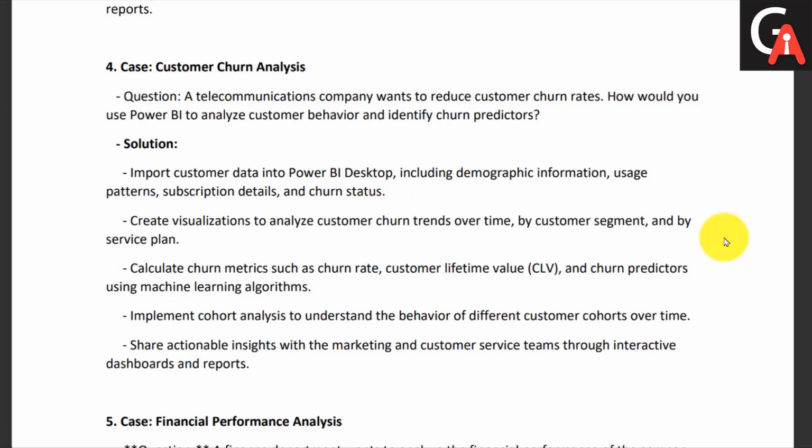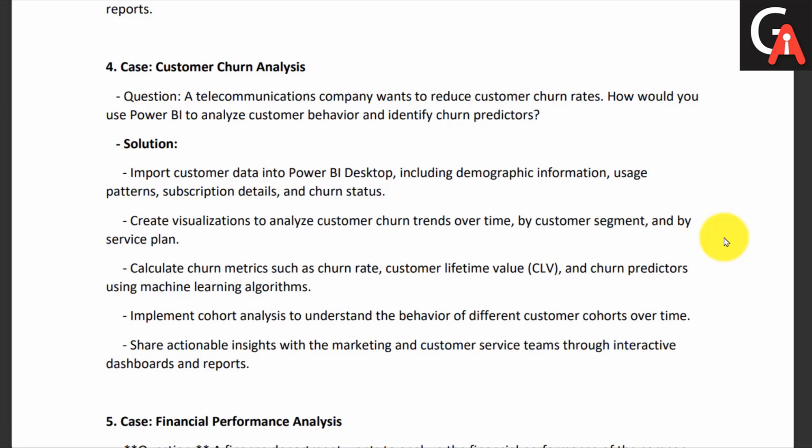Then we implement cohort analysis to understand the behavior of different customer cohorts over time. Cohort means a segment: you take one particular segment and do a detailed analysis on it. This is called cohort analysis. It can be anything; in this case you will take one service at a time and do the cohort analysis on that. Like customer lifetime value, we will take the customer lifetime value and analyze it over various descriptive values or various segments.